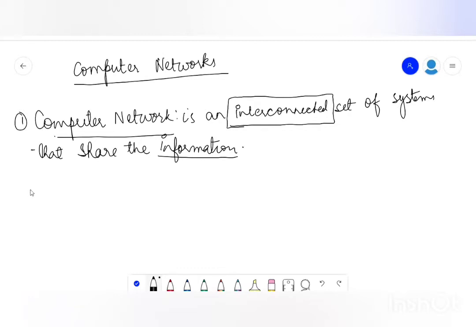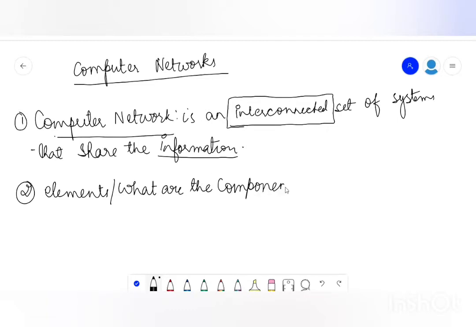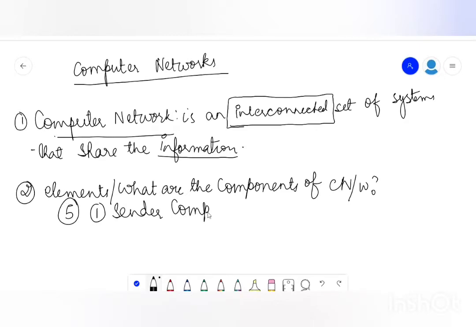Now in case of computer networks, the second thing that comes is what are the elements or the components of a computer network. So the computer network के components, there are 5 components. First of all, there is a sender computer or sender machine. The second one is the sender equipment, which is the modem.